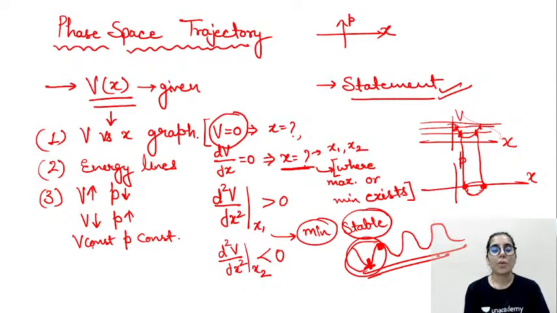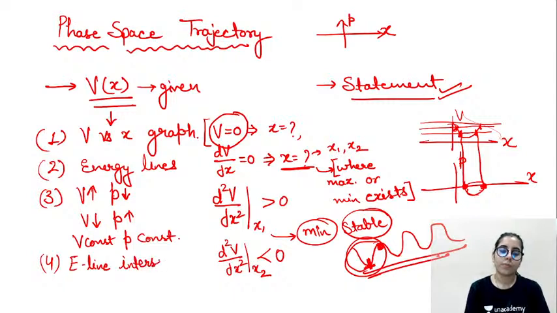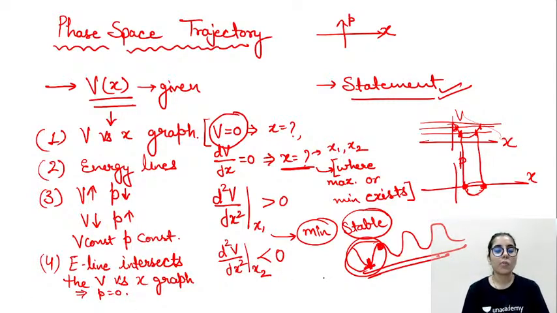Now the fourth point here, guys, is that wherever the energy line intersects the V versus x graph, the momentum corresponding to those points in the momentum versus x graph will be 0. So wherever the E line intersects the V versus x graph, you have to take the momentum equal to 0 in the p versus x graph.